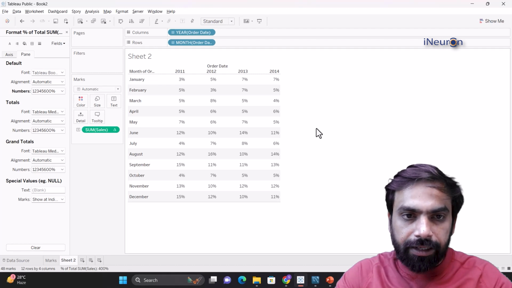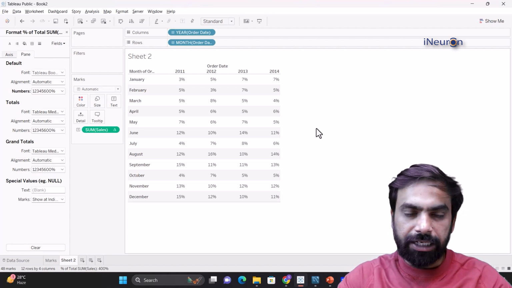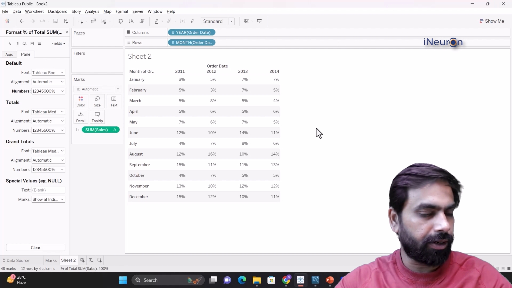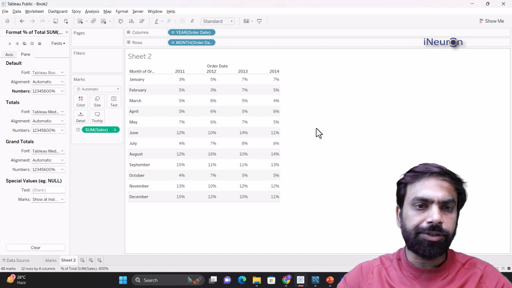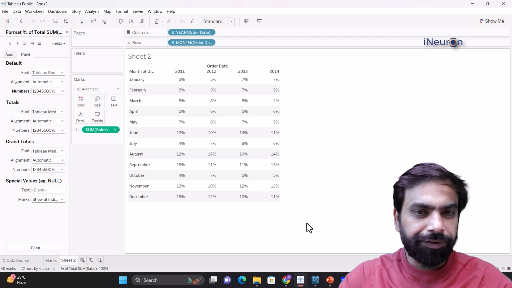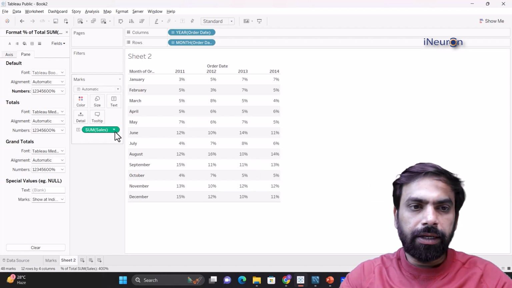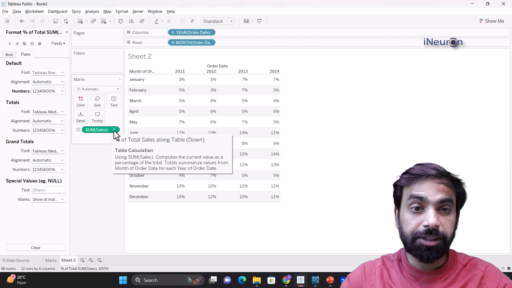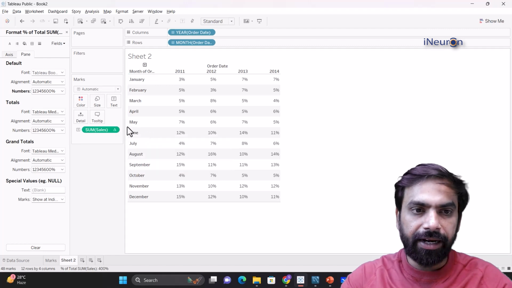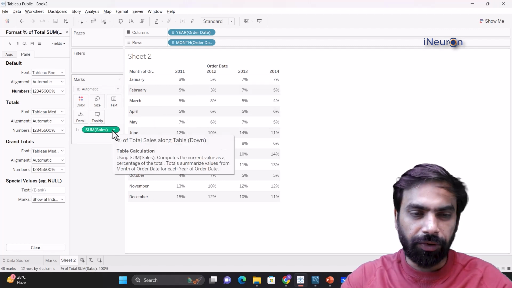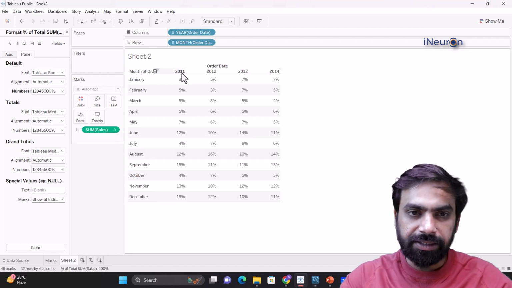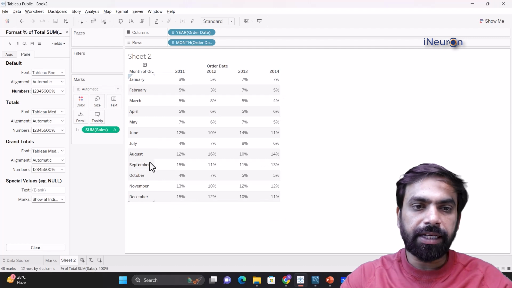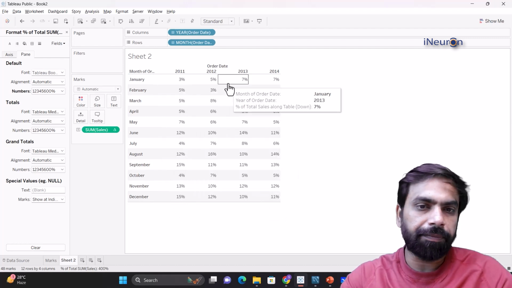Now that we have seen how to use quick table calculation, we've seen everything: table down, table across, table down and across and down, all that stuff is seen, right? So towards the end of the last video, we had kept something called percentage of total, and it's been on down. It can give you a summary of what's been happening over here. It's percentage of sales and down. That is, in 2011, which month has given me what percentage of sales is being shown over here.